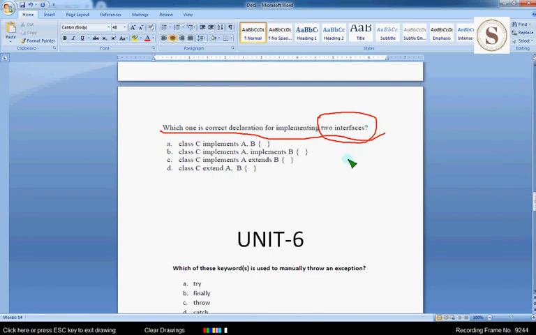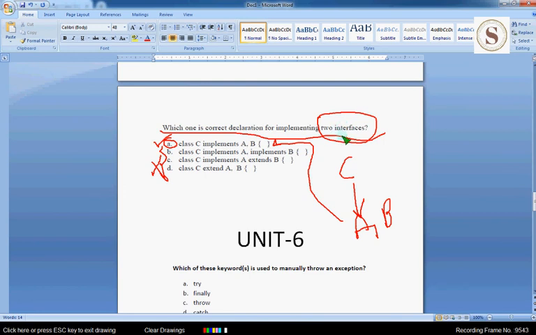So if a class implements both the interfaces, then it should be like C implements both A comma B. So option A is the correct answer, and remaining three are wrong answers. So please rectify this mistake here.